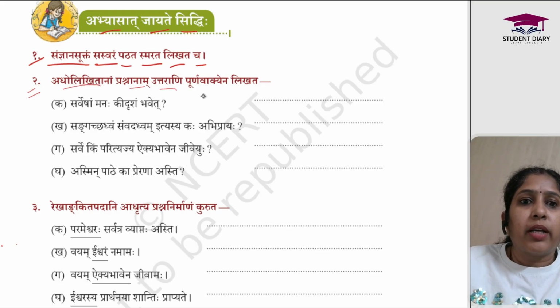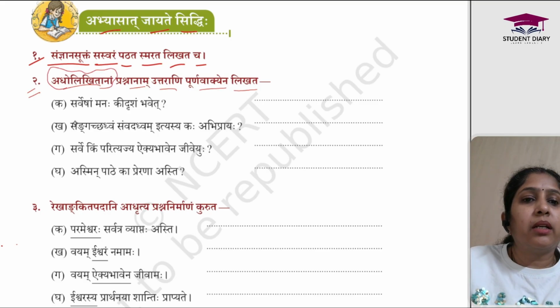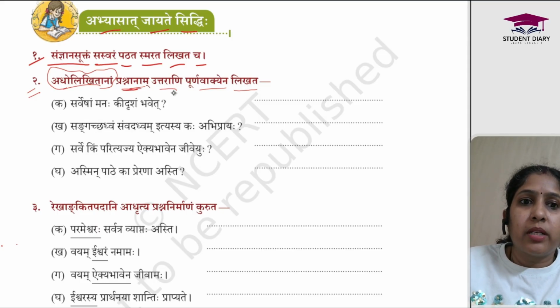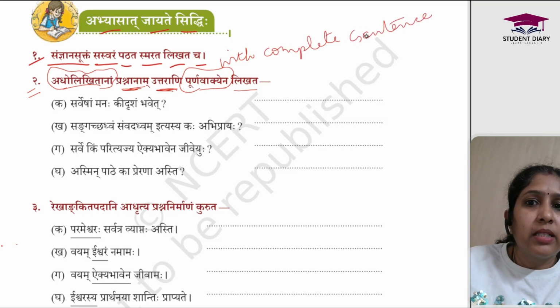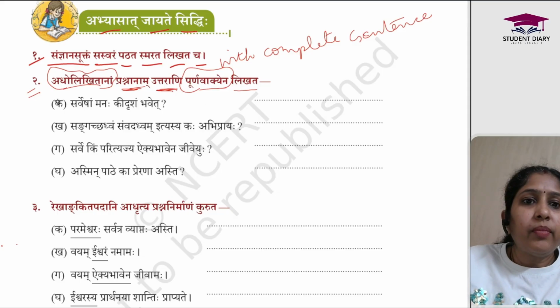अधोलिखितानां प्रश्नानां उत्तराणि पूर्णवाक्येन लिखत. Adholikhitanam means the below written. Adha means below and likhitanam means written. Prashnanam means the questions, uttarani means answers, purnavakyena means with complete sentence. You have to see this part very nicely. It's with complete sentence. So whenever you will be writing the answers with complete sentences, you have to write the full sentence, not only the answer word. Likhat means write. So let's see.